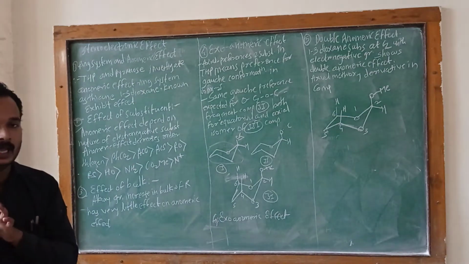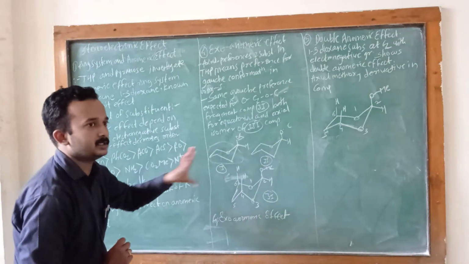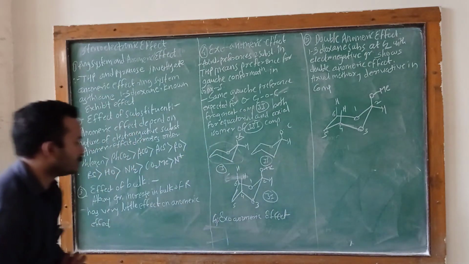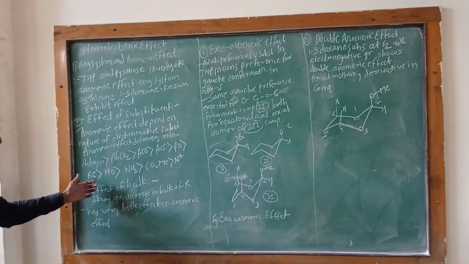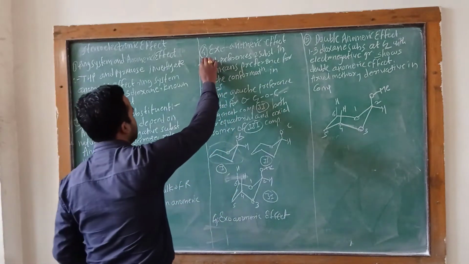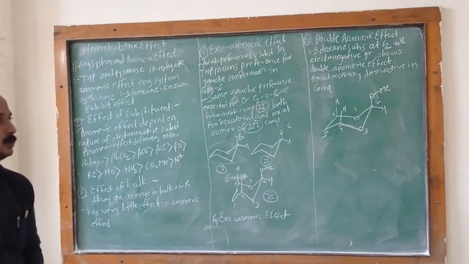When does the anomeric effect apply? It is applied on this ring system. Okay, this is the third, the effect of bulk. Then the fourth is the exoanomeric effect.